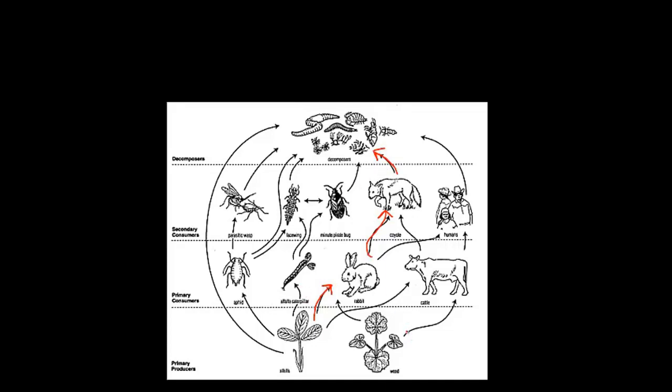Or we have this other plant that could give energy to the cattle that gets eaten by the coyote, so it gives energy to the coyote, and again that coyote dies and gives its energy to the decomposers. So all of these different arrows from beginning to end represent one food chain in that ecosystem.